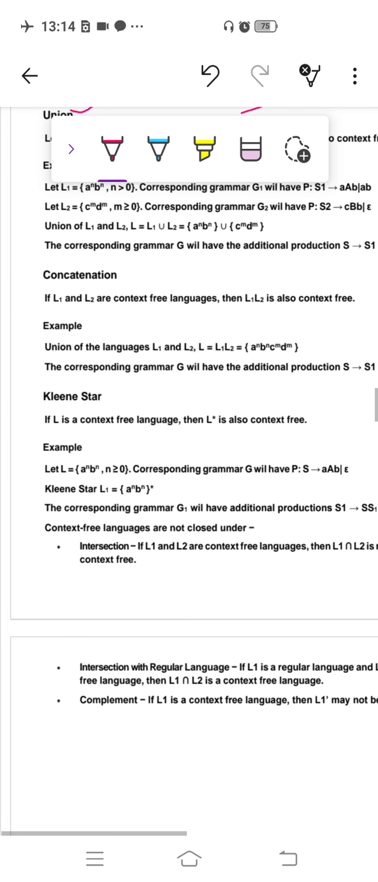Now the next property is Kleene closure. If L is a context free language, then the Kleene closure of that L is also context free. And what do we mean by Kleene closure? Kleene closure is nothing but from 0 to n, as we already studied in our first lecture, Kleene closure and positive closure. So if L is a context free language, the Kleene closure of that L is also context free.